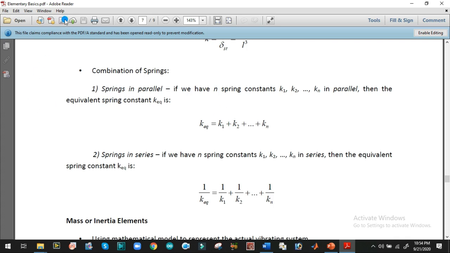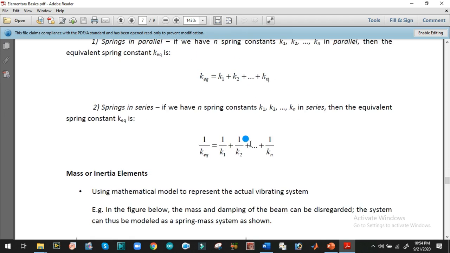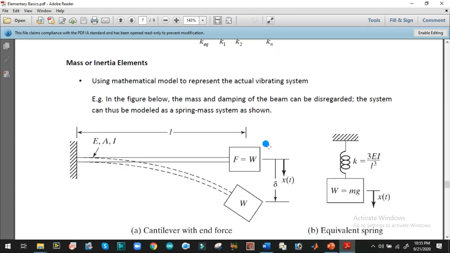If in mechanical structures springs are attached in parallel, we have to add them in series in order to get the equivalent stiffness, and if springs are connected in series, we have to add the stiffness values in parallel to get the equivalent stiffness of that system.